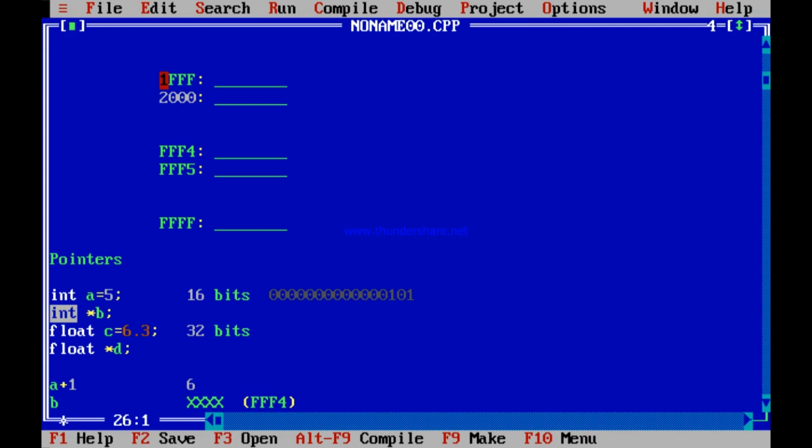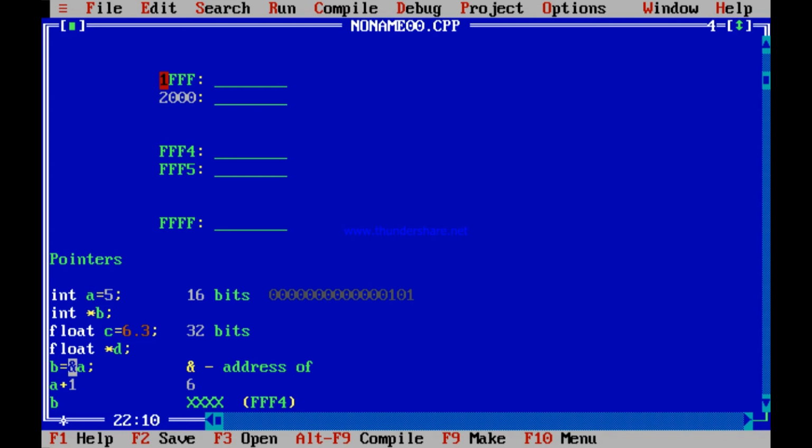Oh sorry, one thing I missed out. If you write b equal to ampersand a, I did not write that. You are just writing int star b, but you have never told that b will contain the address of a. You have only told b will contain an address, and that address will contain an integer. Which integer you have not told. That you only tell if you use ampersand, the address of character that we explained last time. Ampersand means address of. So b equal to ampersand a means address of a.